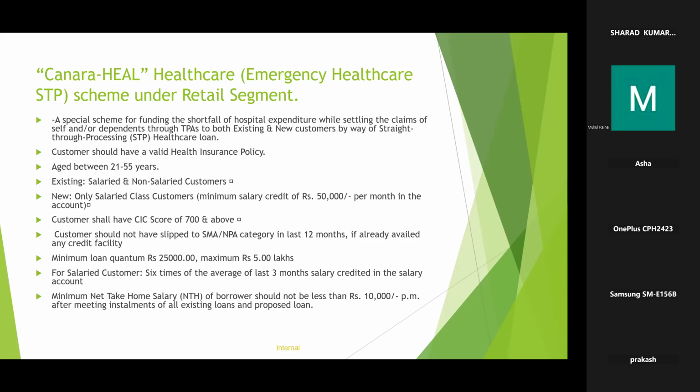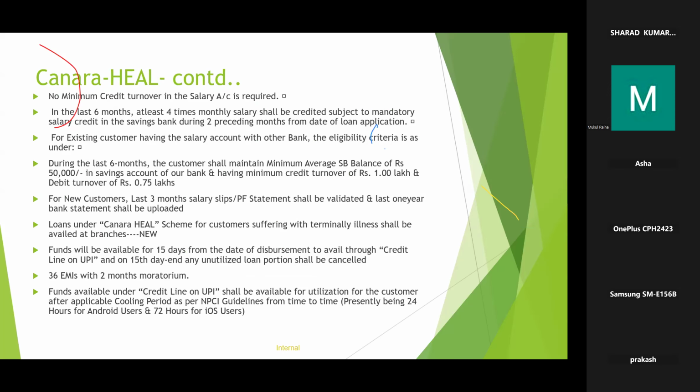Now, what is the quantum in terms of their income? For salaried customer, the maximum quantum is 6 times of average of last 3 months salary credited in the salary account. Minimum NTH is 10,000 rupees. There is no percentage here. It is 10,000 per month. No minimum credit turnover in the salary account is required. Now coming to this salary credit, there is another guideline.